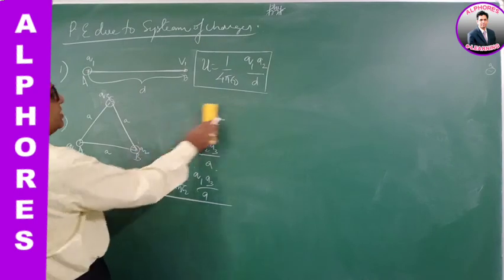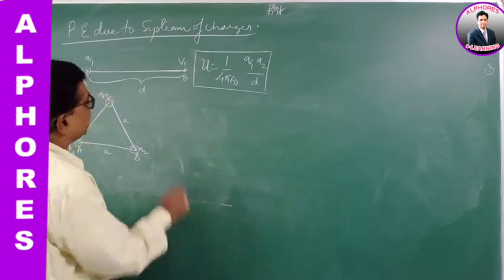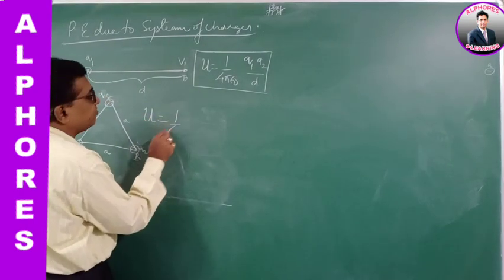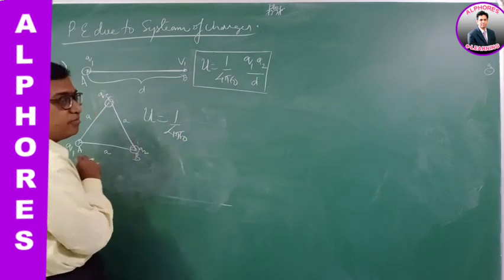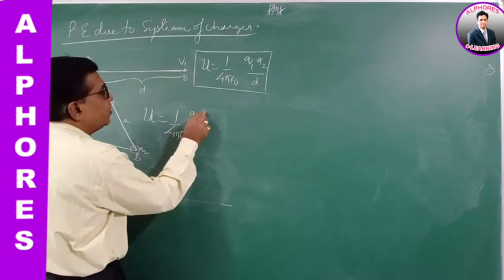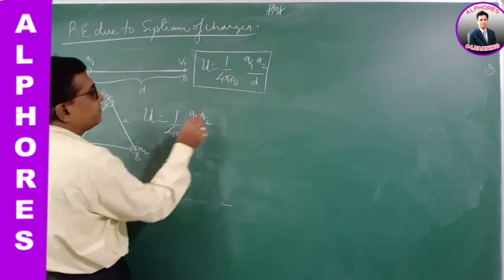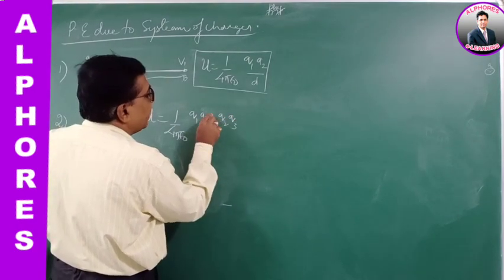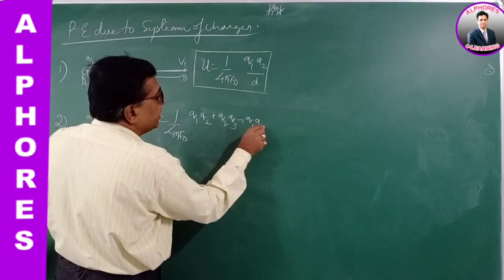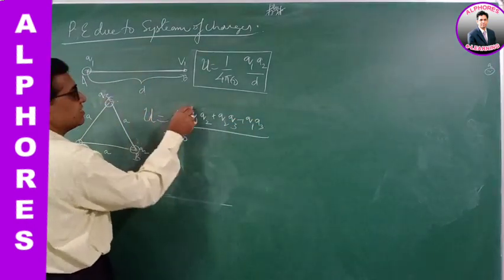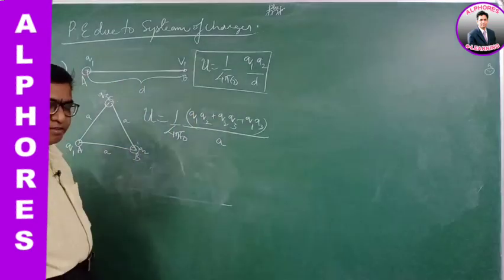The total potential energy of the system of three charges is 1 by 4 pi epsilon naught, Q1 Q2 for these two charges, Q2 Q3 for these two charges, and Q1 Q3 for the other two charges, all divided by A. This is the formula.